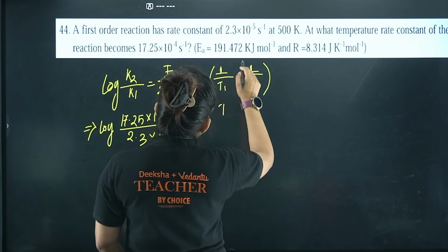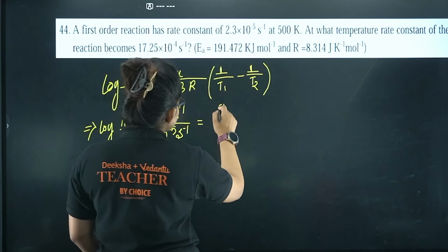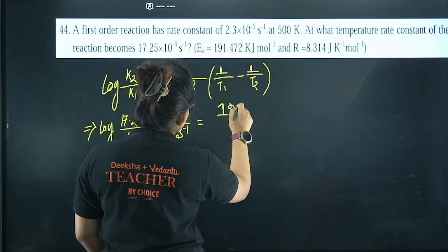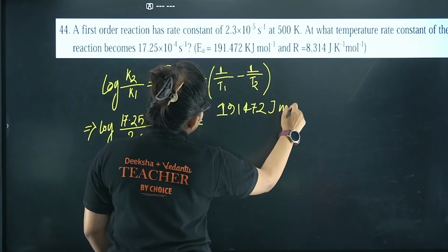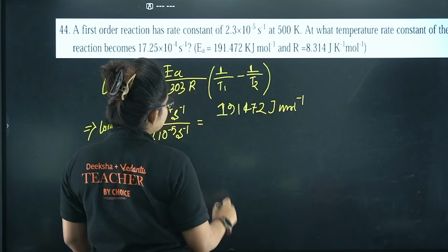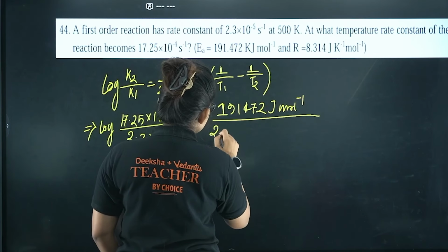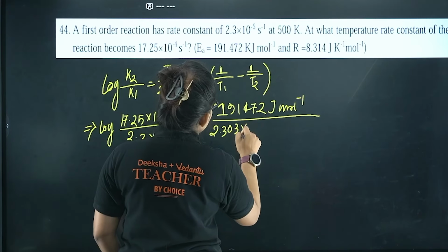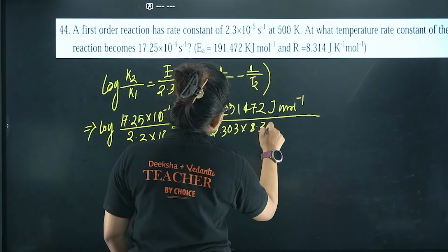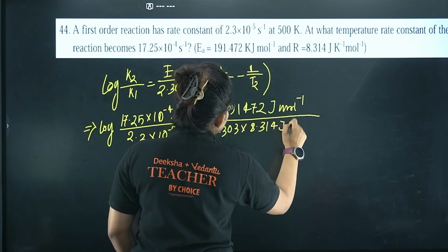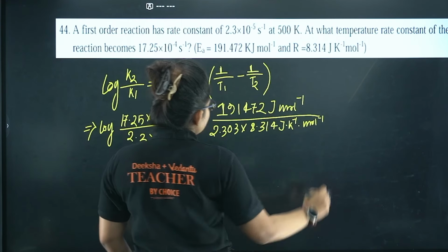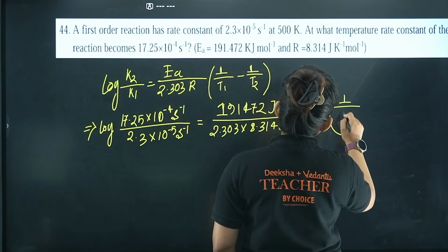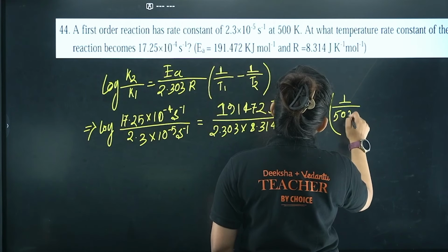We will convert kilojoule to joule, so we can take it as 191,472 joule per mole, divided by 2.303 into the R value, 8.314 joule per Kelvin per mole. Here 1 by T1 is given, that is 500 Kelvin.